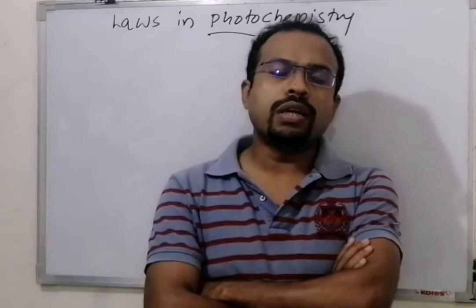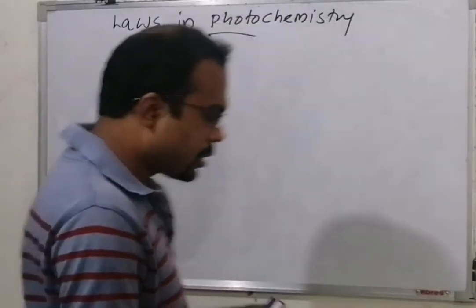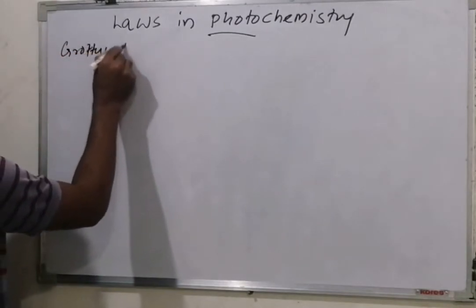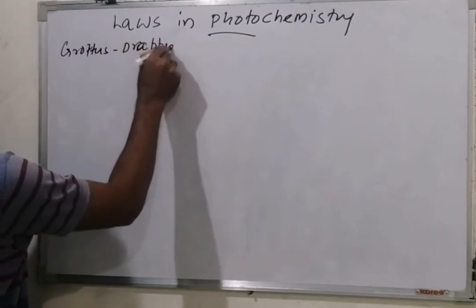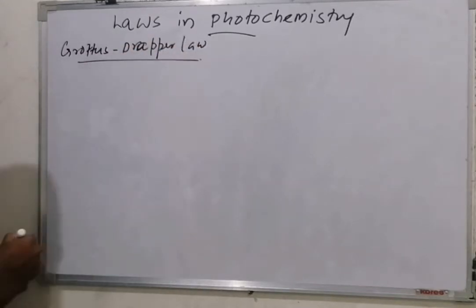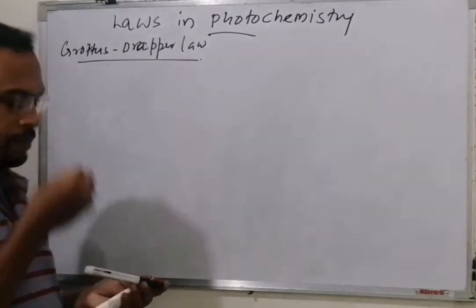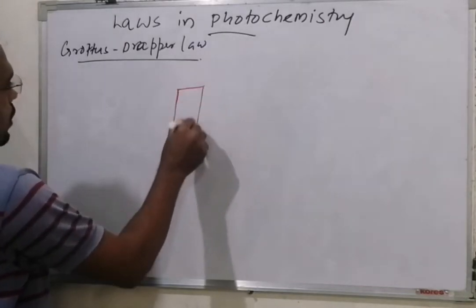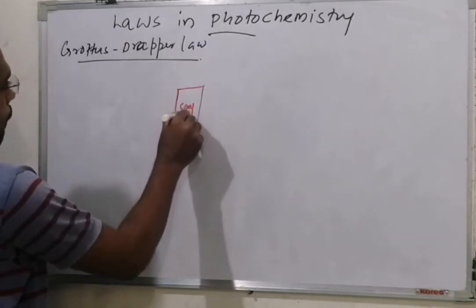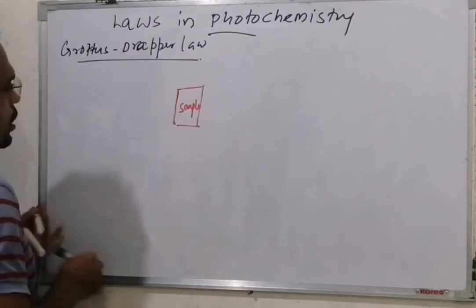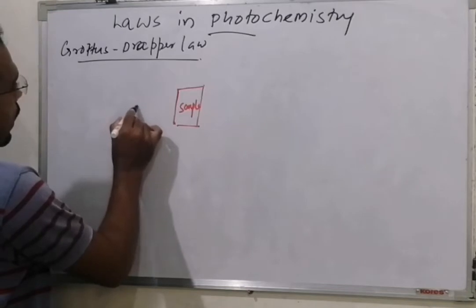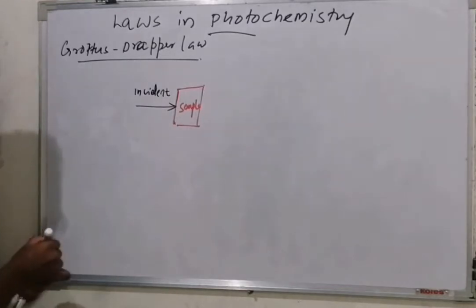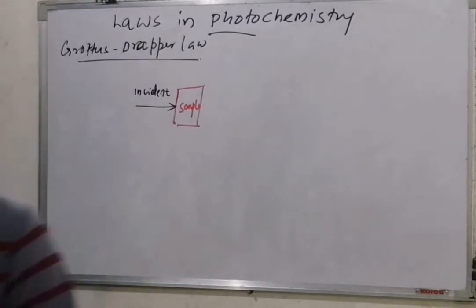We will go through three laws. The first law is the Grotthuss-Draper law, the first law in photochemistry. Suppose you have a sample. To this sample, a light is incident. This is called incident light. A light beam is incident. Photons are incident.